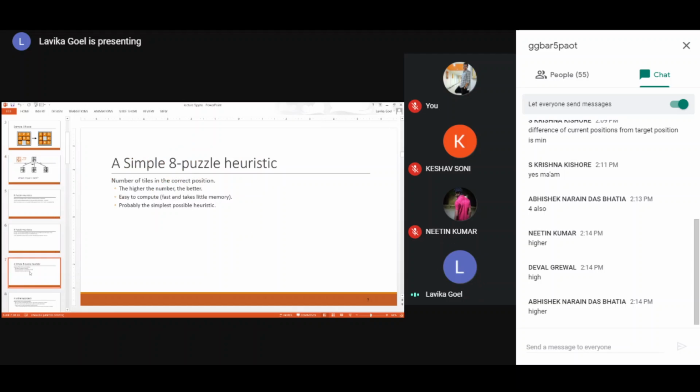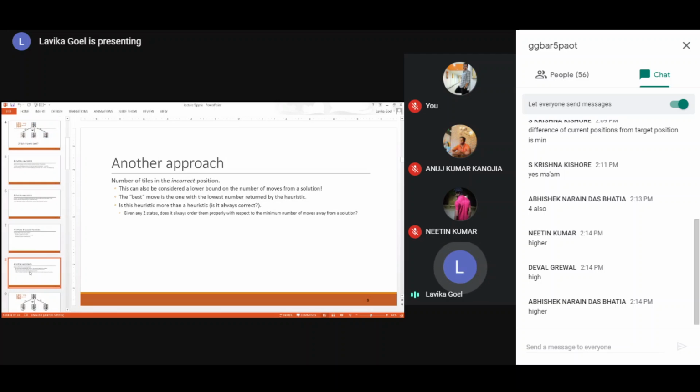Now, the higher the number, the better it is if you are taking the number of tiles in the correct position as your heuristic function. Fine. Now, another approach could be to take the number of tiles in the incorrect position. Fine.